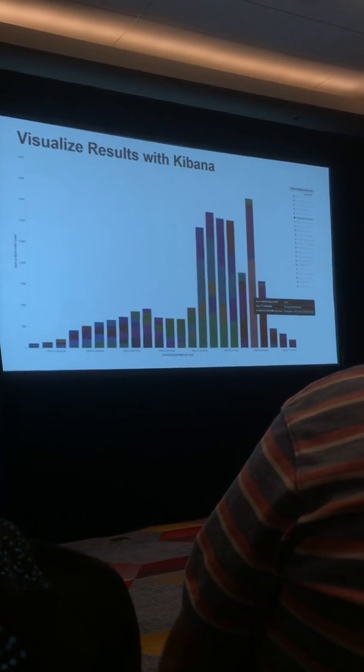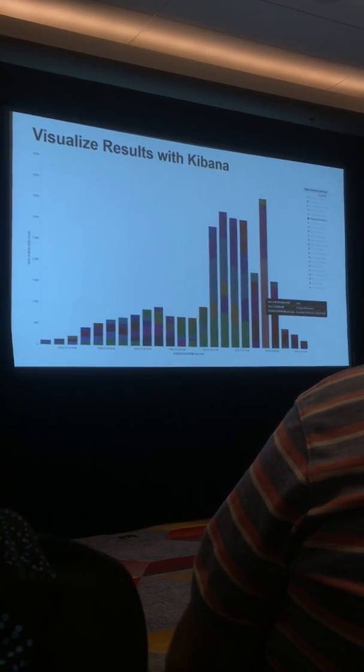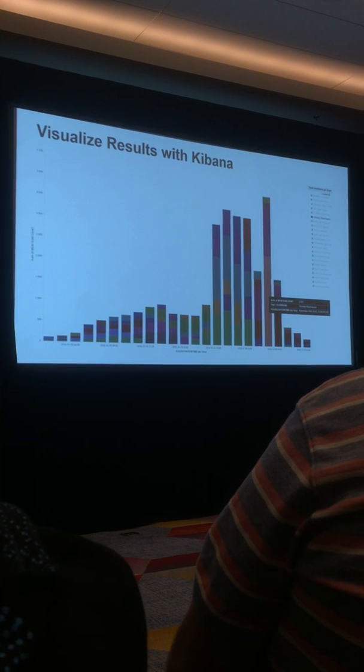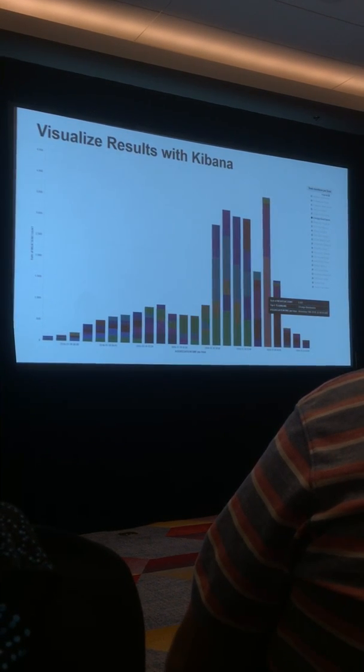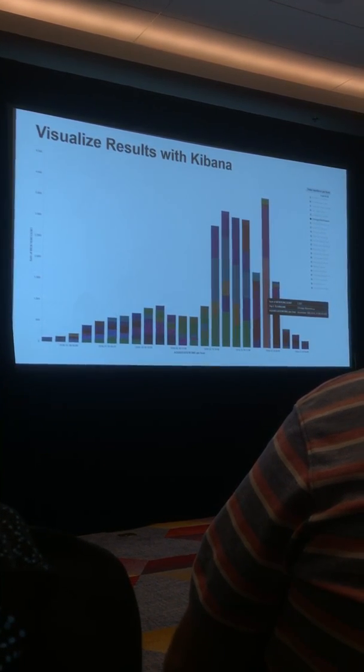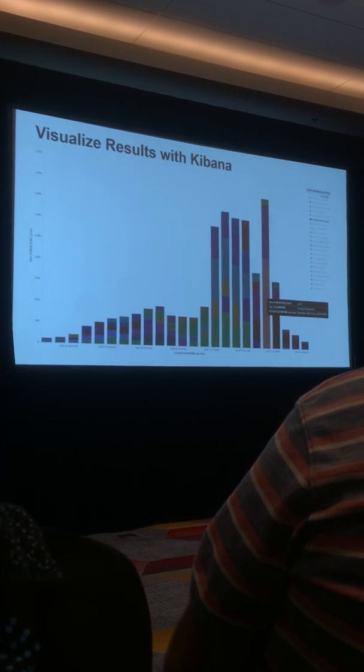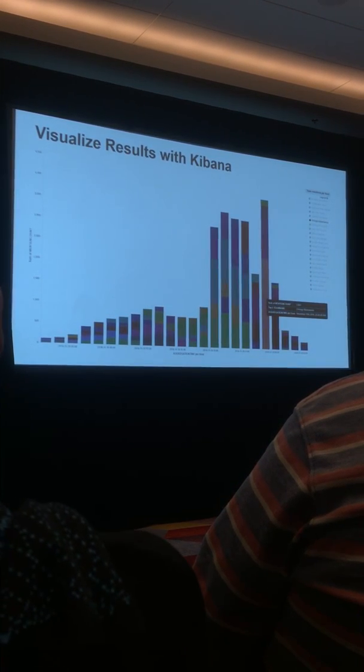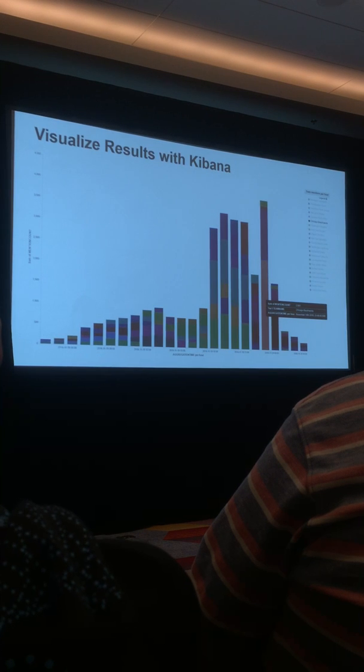What was interesting but not surprising is this correlated directly with the schedule for the day. If you go look at the NHL league schedule, the teams that were being mentioned here were the ones that were playing or about to play, and not surprisingly, the ones that were winning had a lot more mentions than the ones that were losing. So it's a nice way to visualize and compare the data.